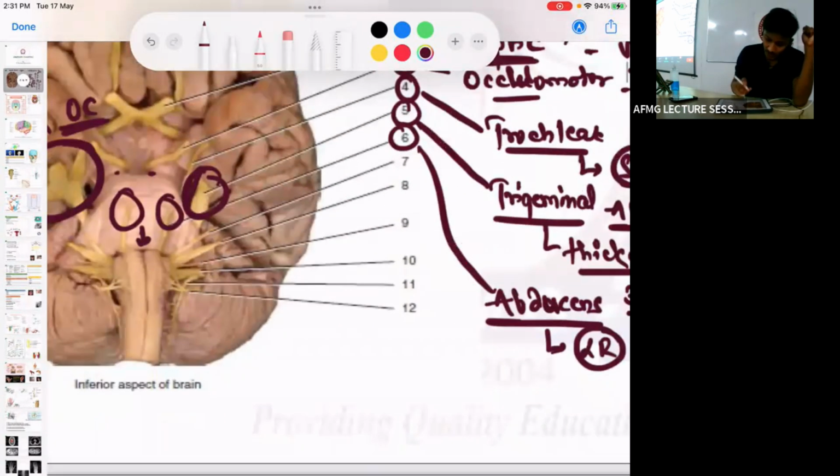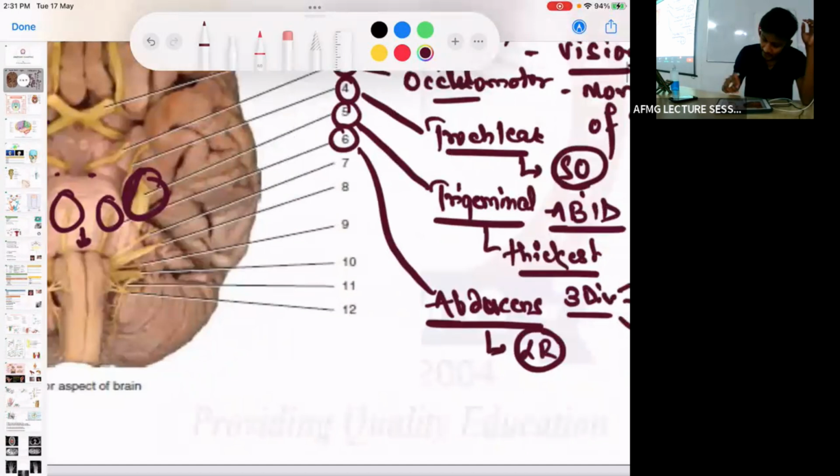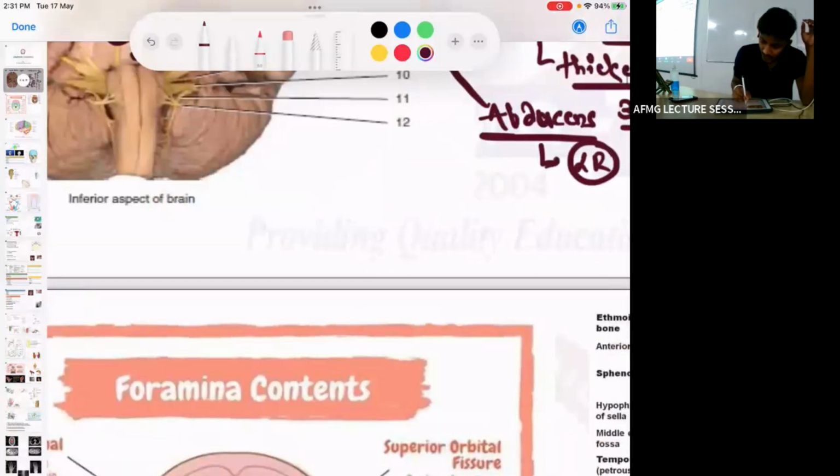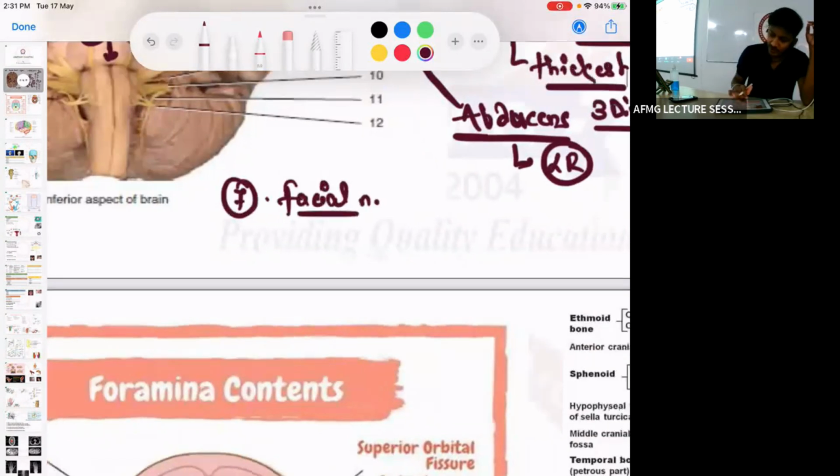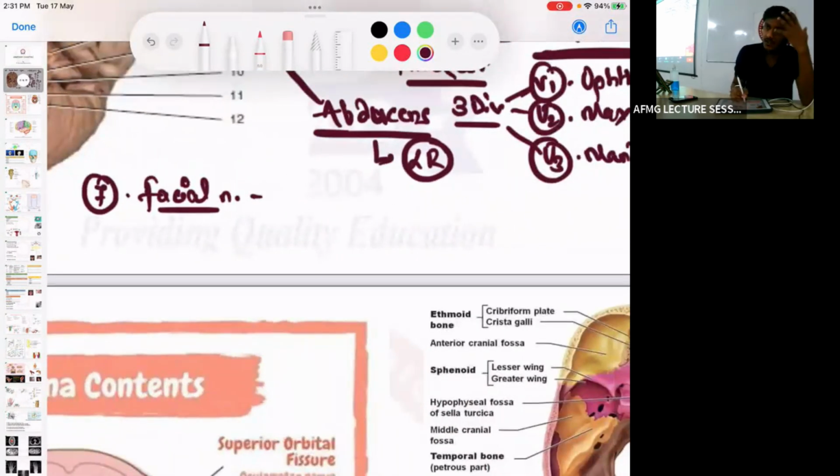Next, if I talk about the pontomedullary junction, but on the lateral side, we have the seventh cranial nerve. And the seventh cranial nerve is known as the facial nerve. The facial nerve will innervate the muscles of the face. So which muscle does the facial nerve innervate?